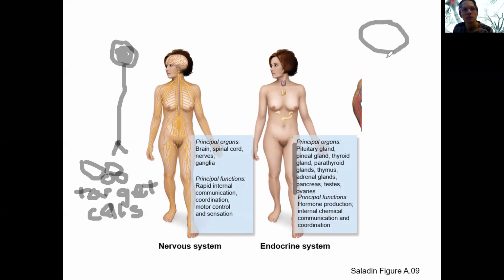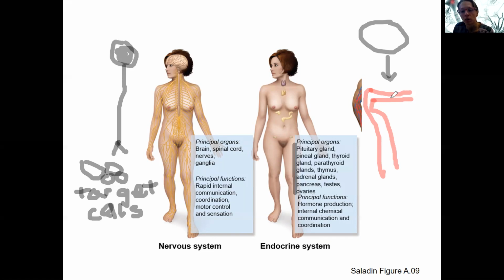All this means is it's going to release hormone into the bloodstream. This hormone can then travel throughout the bloodstream to target organs, target cells that are throughout the body. So this is also for communication.